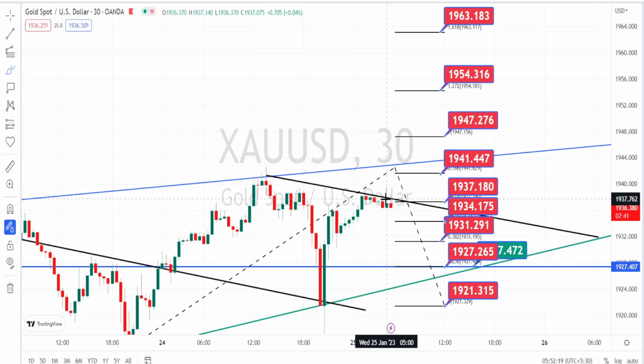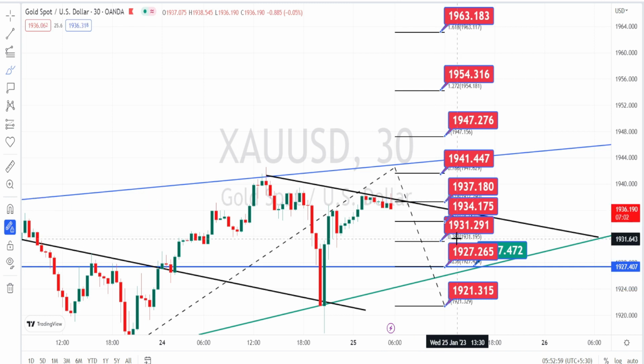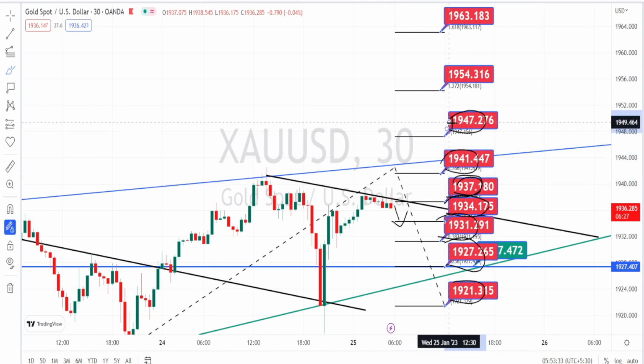If you are a scalper, you can still be trading within this consolidation, but I would recommend you to trade with a very tight stop loss so that you don't make big losses. And currently the price action is trading within the support level of 1934 and resistance level of 1937. If the price action breaks this support level of 1934, next level of support is going to be around 1931, 1927 and 1921. And on the bullish side, if the price action breaks the resistance level of 1937, next level of resistance is going to be around 1941, 1947, 1954 and 1963.